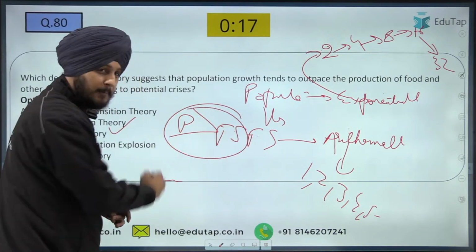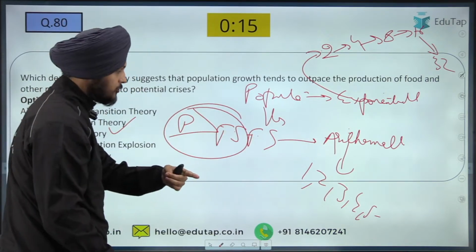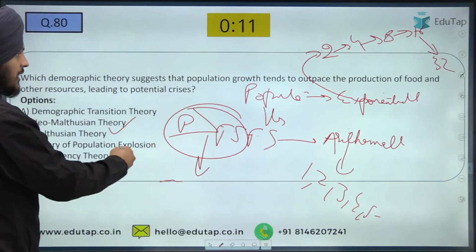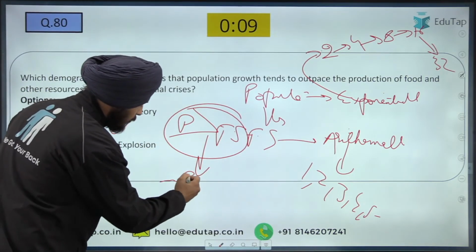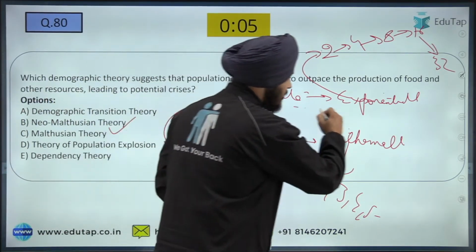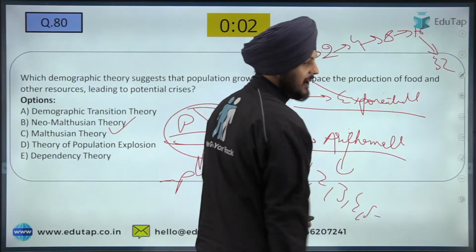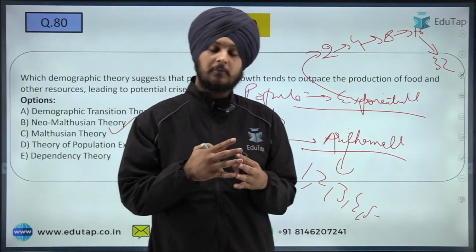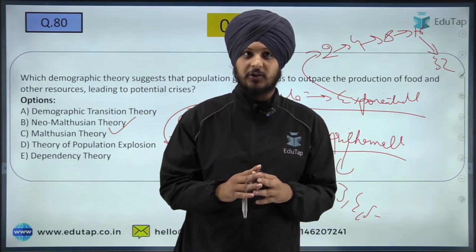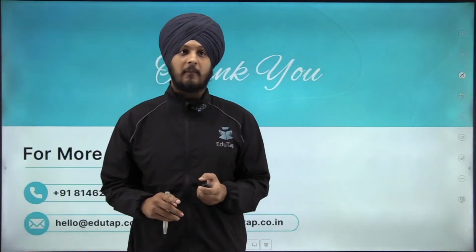So what is going to happen in the long term according to the Malthus theory? In the long run, this population is going to outpace the production of food, because the population is growing exponentially and the food is growing arithmetically. This is the crux of the Malthusian theory, and I hope it is very much clear to you. And that is it for today from my side.